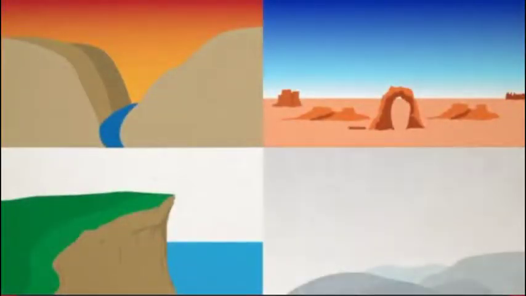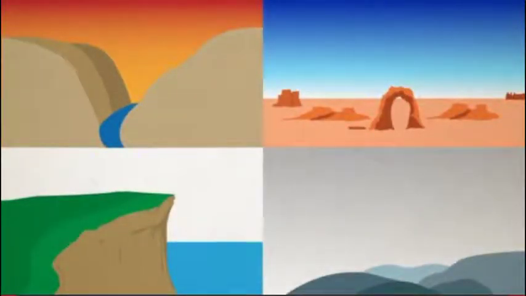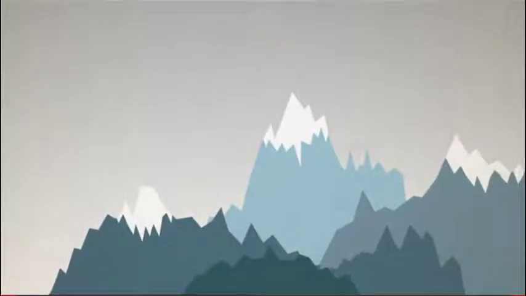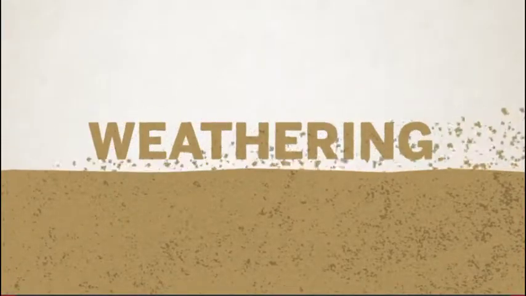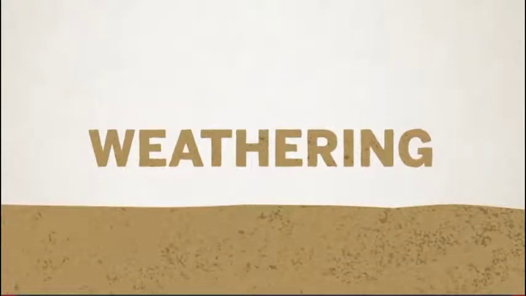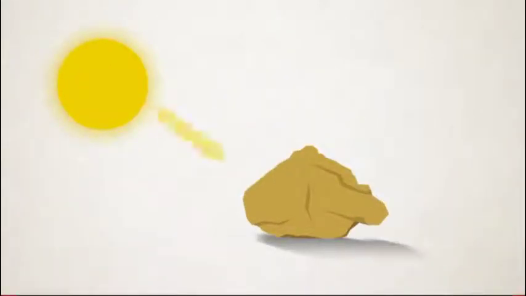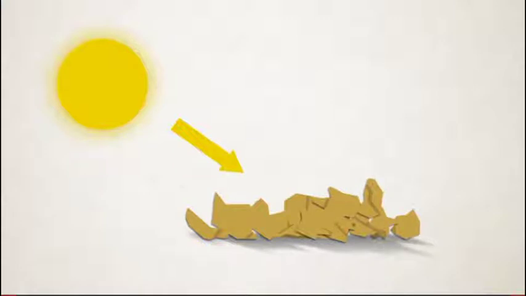Looking at rocky landforms, you might think they've always been the same, but they're actually always changing. These rolling hills were once very different. Millions of years ago, they were jagged peaks. The surface of Earth is constantly transformed by a process called weathering, where energy from the sun causes rock to break down into smaller and smaller pieces.